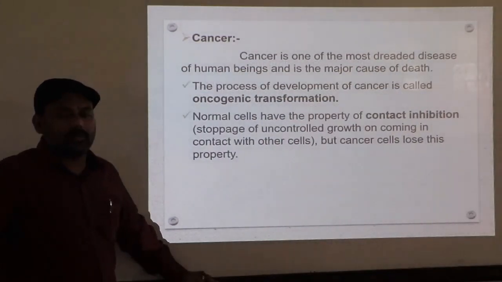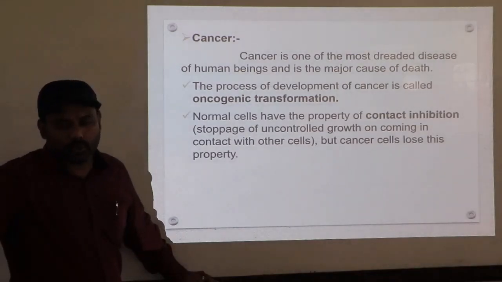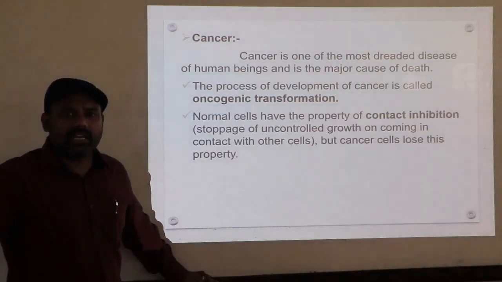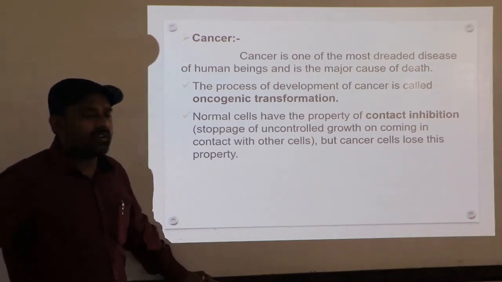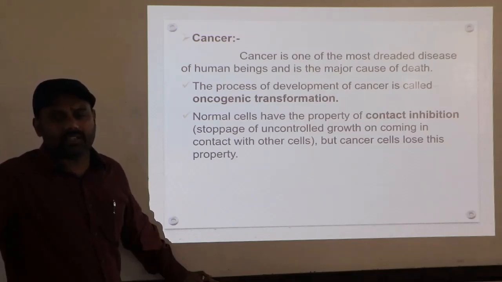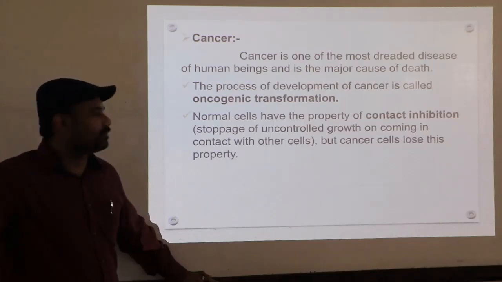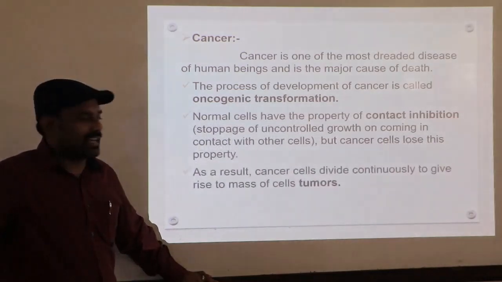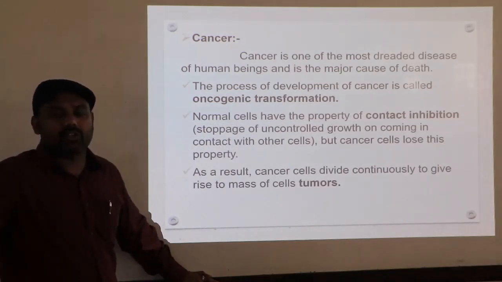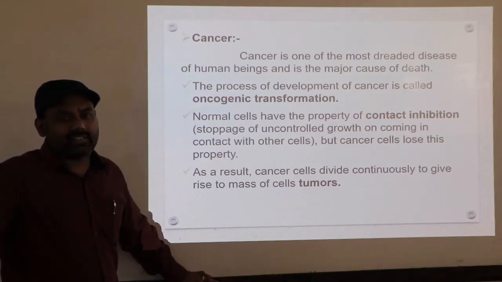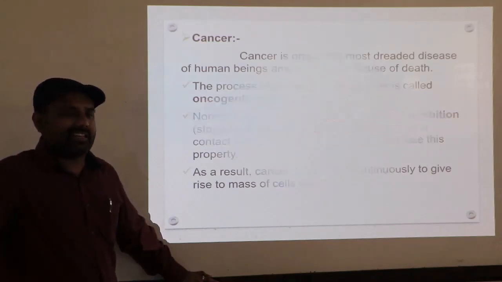Then normal cells have a property called contact inhibition. I told you people, contact inhibition means in our body, when any cell is undergoing an abnormal condition, is about to convert into a cancerous cell, the neighboring normal cells can prevent that uncontrolled growth. That condition is called contact inhibition. But in case of cancer, that property is lost. As a result, the cancer cells divide continuously to give rise to a mass. That mass is called a tumor. I told you yesterday, all cancers are tumors, but not all tumors are cancers.